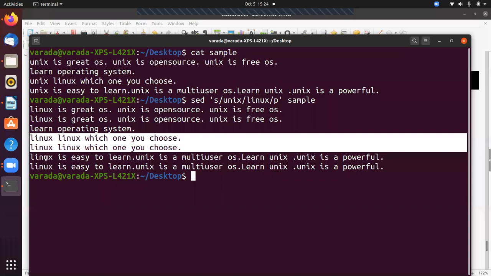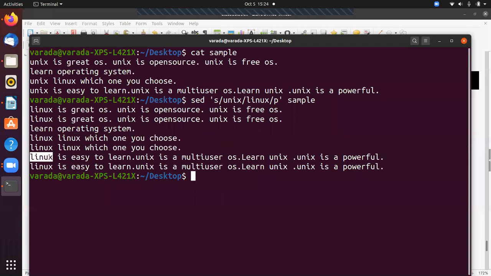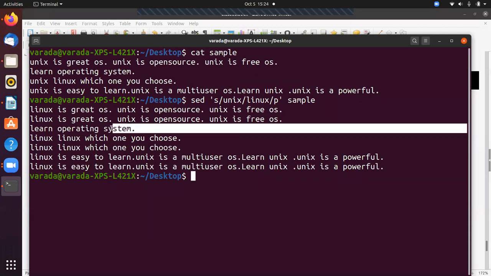And similarly, in the fourth line also Unix is replaced with Linux. But coming to the second line, it prints only one time. Why? In this there is no Unix word in the second line. Next one is printing only the replaced line. So printing only the replaced line.